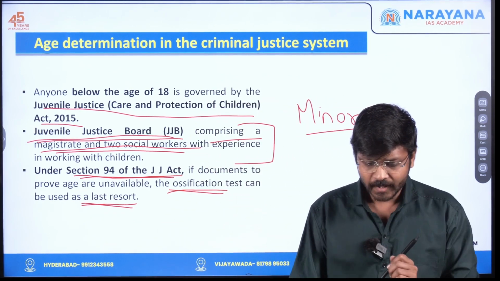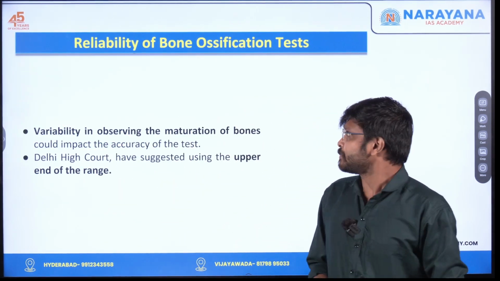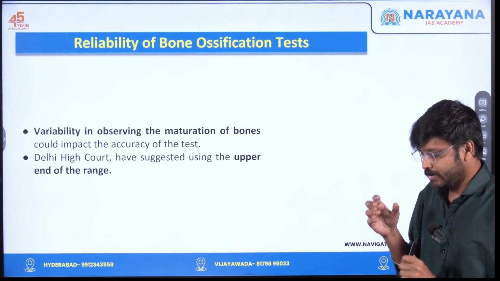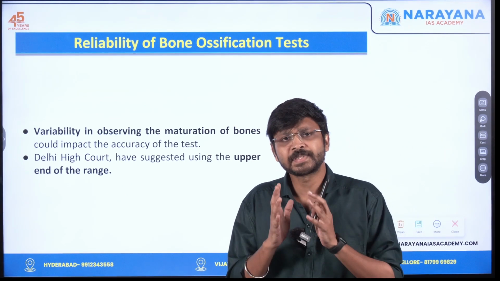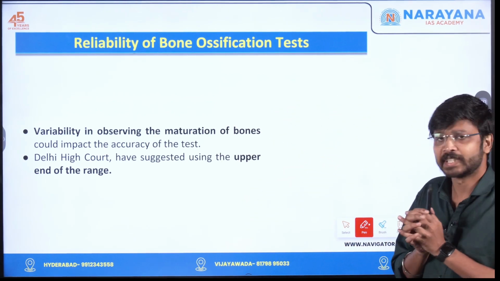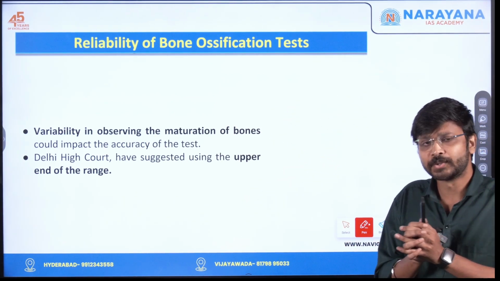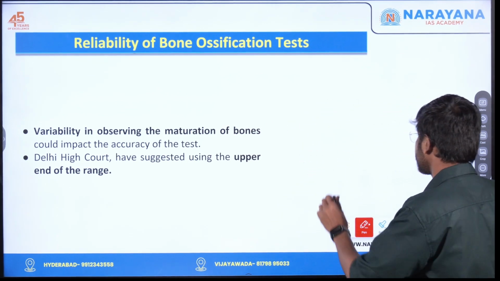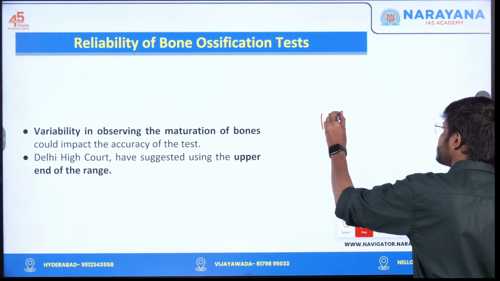Now, the reliability of the bone ossification test is often questioned. Why? Because the test gives only an approximate range, for example around 15 to 17.